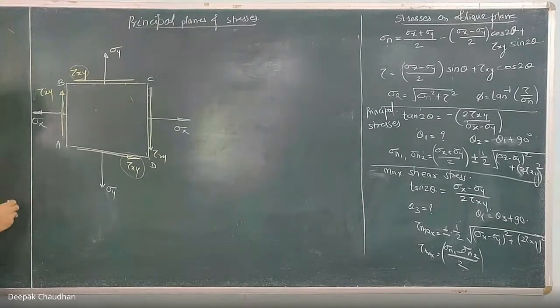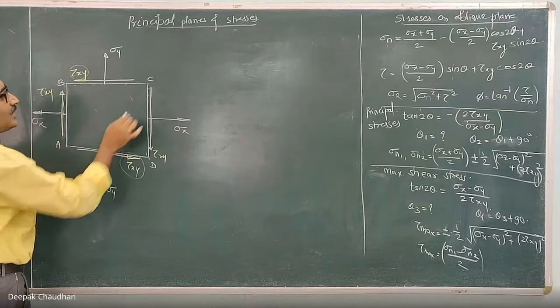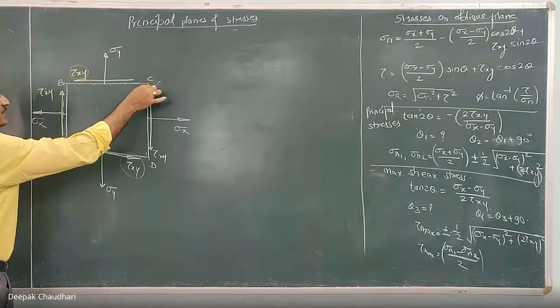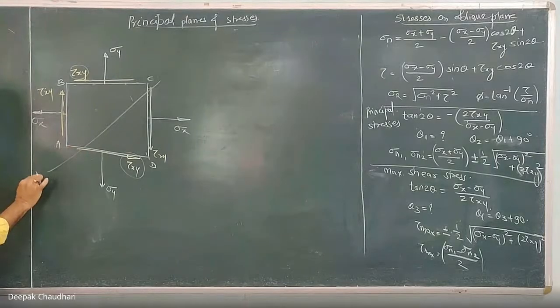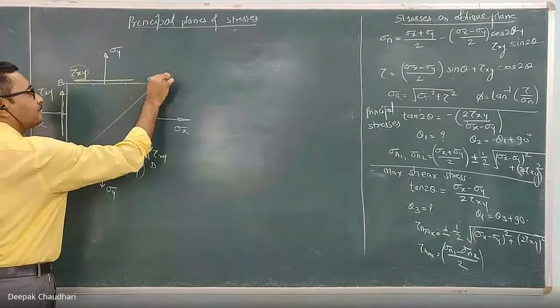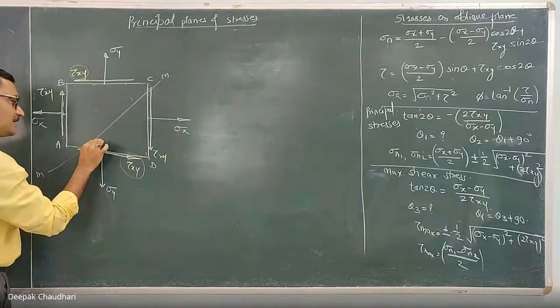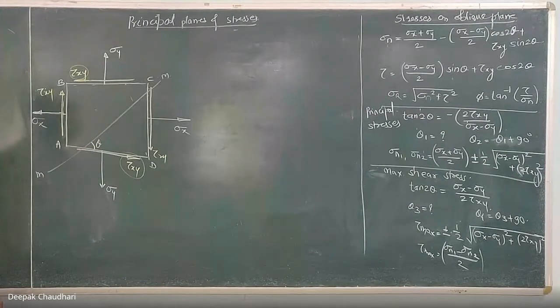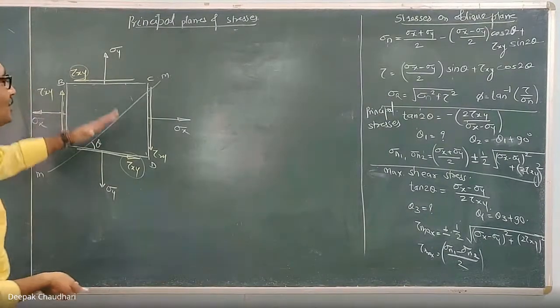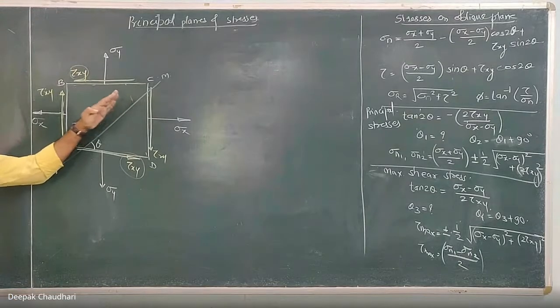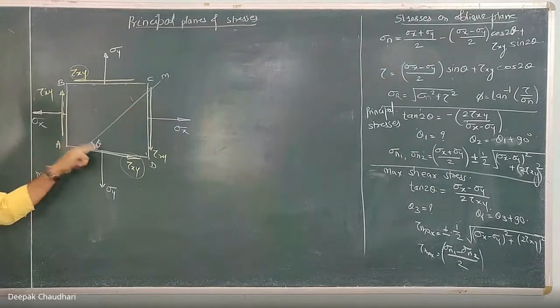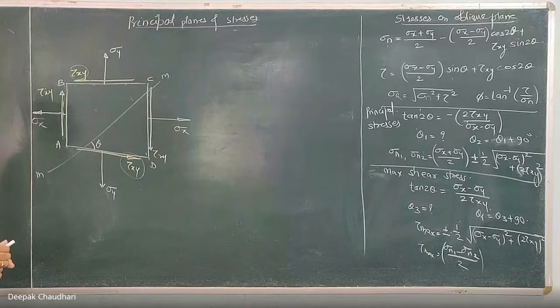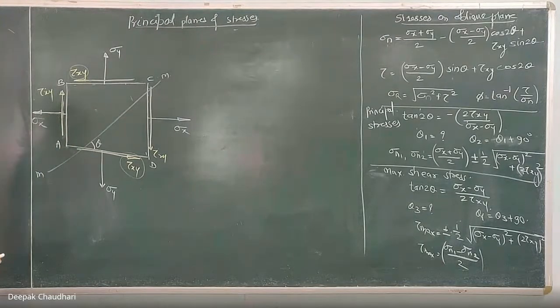Now, because of this complex stress structure, we have to find out the stresses acting on this oblique plane. Let's consider this oblique plane MM, which is inclined at an angle of theta degree with the horizontal in the anti-clockwise direction.